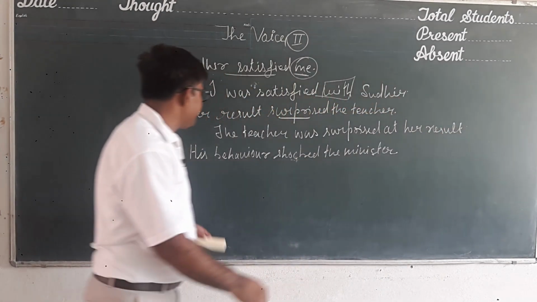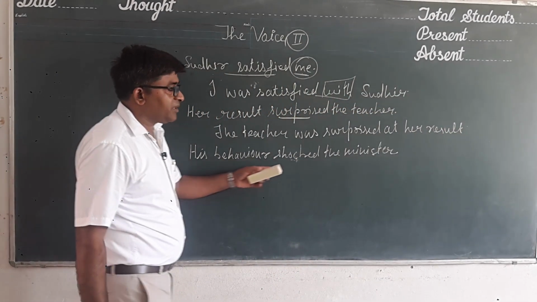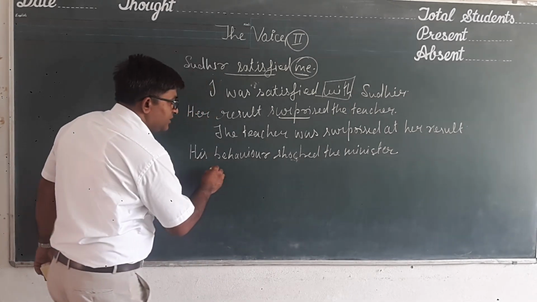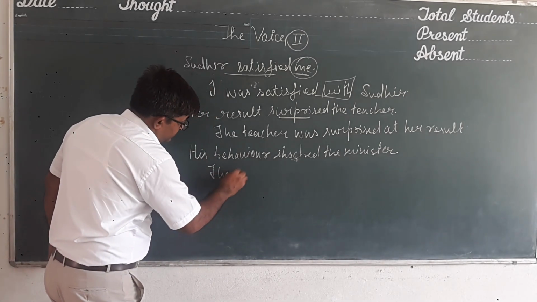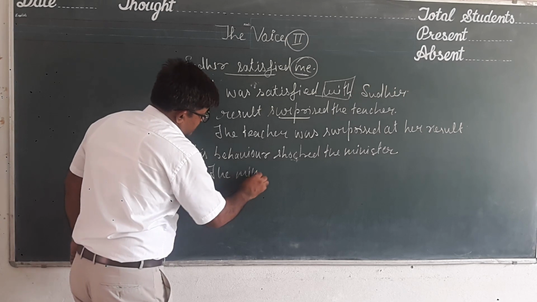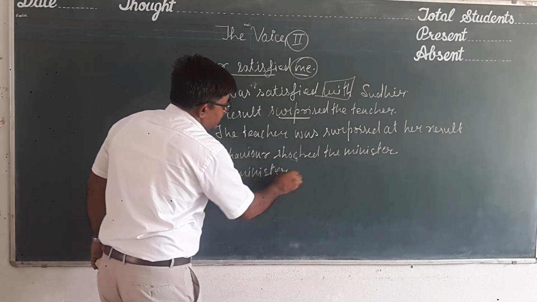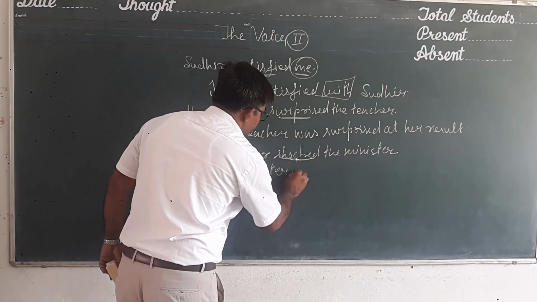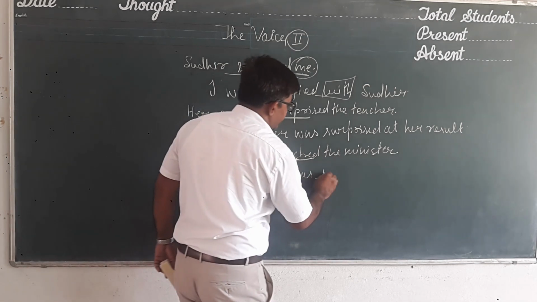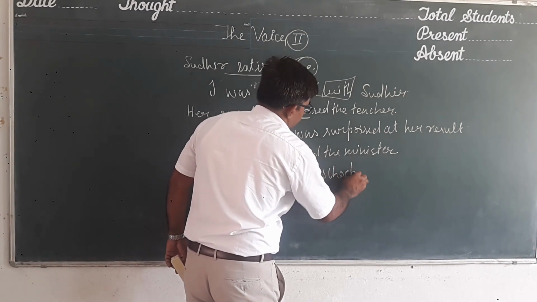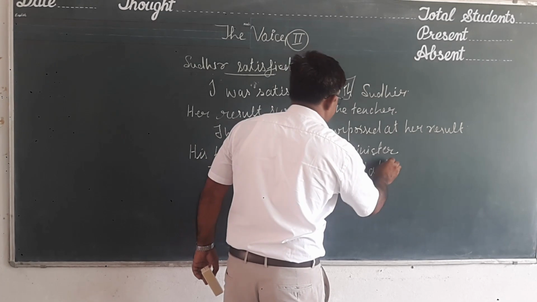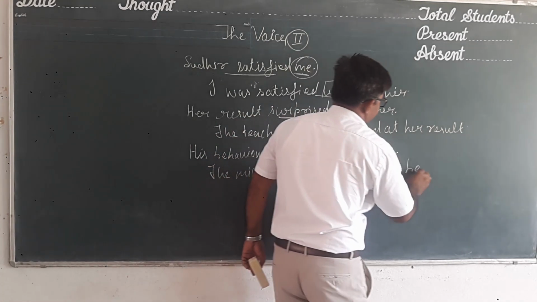Next sentence: "His behavior shocked the minister." So it will be: the minister was shocked at his behavior.